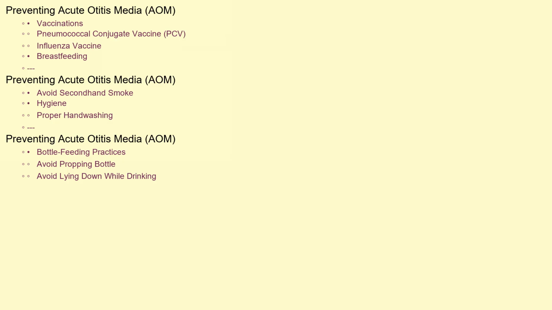Breastfeeding, if possible, provides important immune benefits. Avoiding exposure to secondhand smoke is also crucial. Proper hand washing and hygiene practices can reduce the spread of germs. If bottle feeding, avoid propping the bottle up or allowing the child to lie down while drinking, as this can increase the risk of fluid entering the eustachian tube.